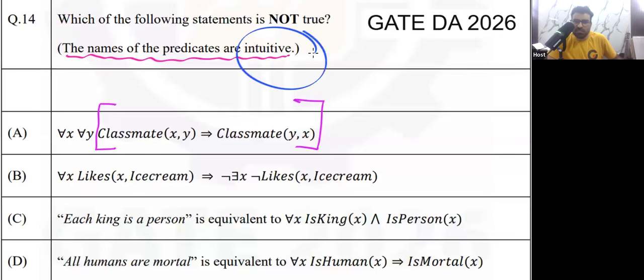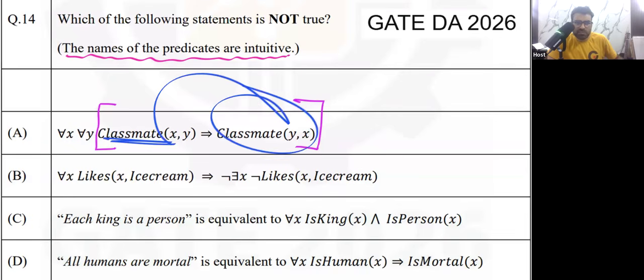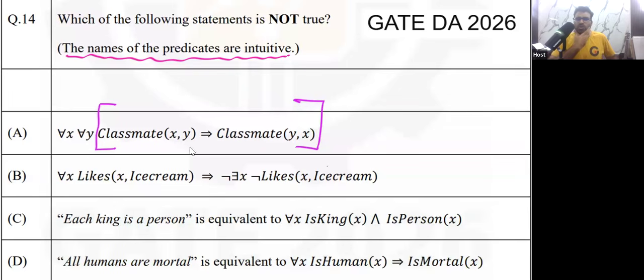But remember, the question is saying the predicates are intuitive. So you have to use your intuition as well. So remember, the classmate predicate is actually symmetric. So for all x, for all y, whatever two people you take, same or different, if x is classmate of y, then can I say y is classmate of x? Yes. Do you agree with me? I hope you understood that for every x comma y, whatever two people you take, same or different, if x is classmate of y, then y is classmate of x, because the classmate relation is symmetric. So yes, intuitively this is true.